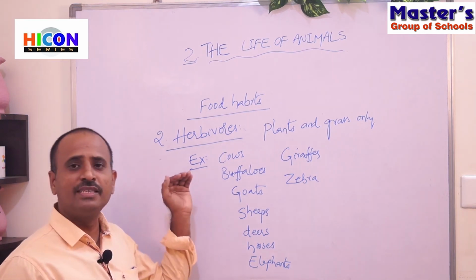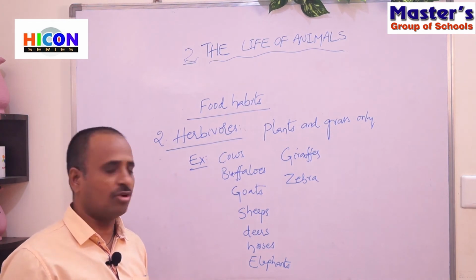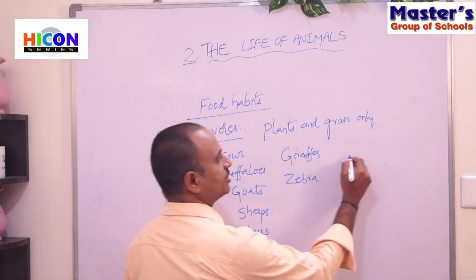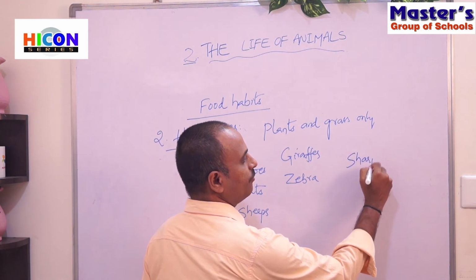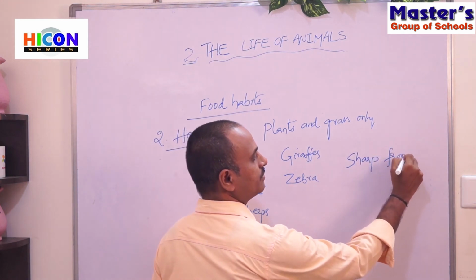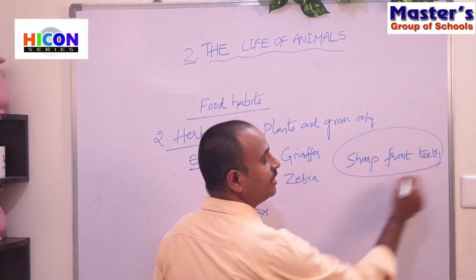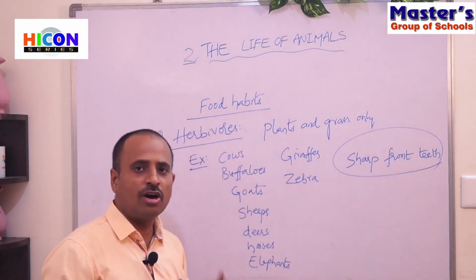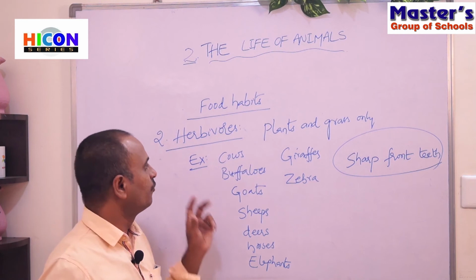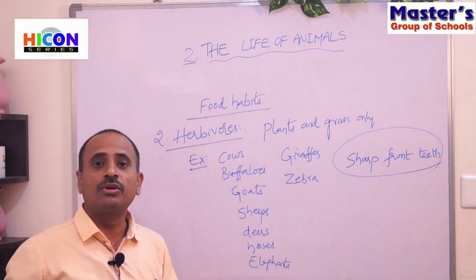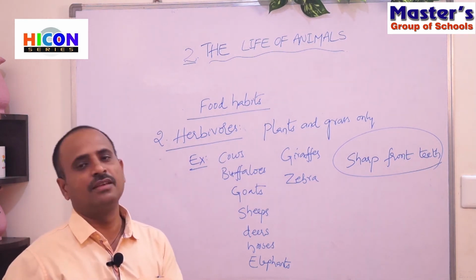Children, these animals have strong, sharp front teeth. These sharp front teeth help these animals to cut their food easily.